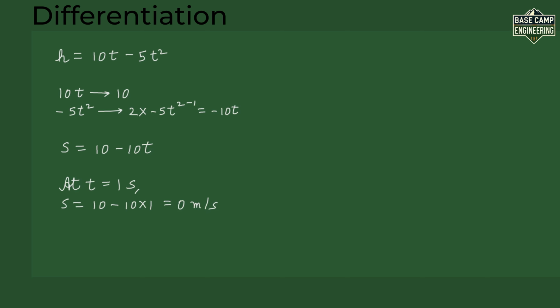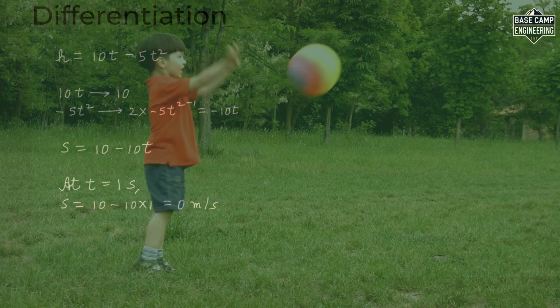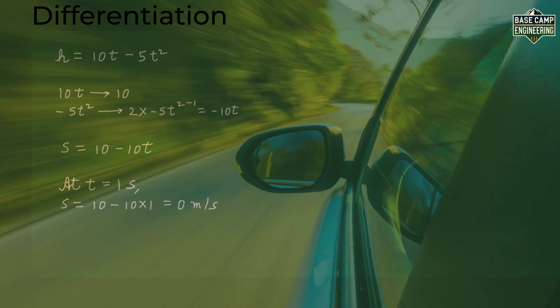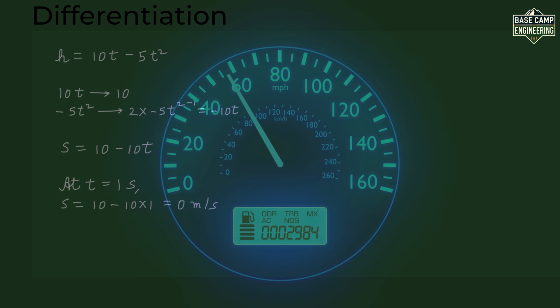Differentiation helps engineers figure out speeds like how fast a ball moves or how quickly a car speeds up on a racetrack. Differentiation is like having a speedometer for anything that changes. It's so cool for engineers.